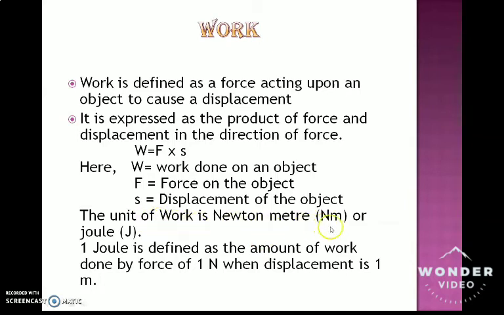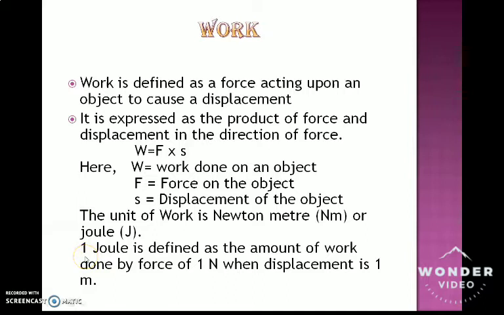Unit of work: now what is the unit? That is Newton meter or joule. Force is measured in Newton, displacement is measured in meter. As a product, that is Newton meter, which is normally called the joule. Work is measured in joule.